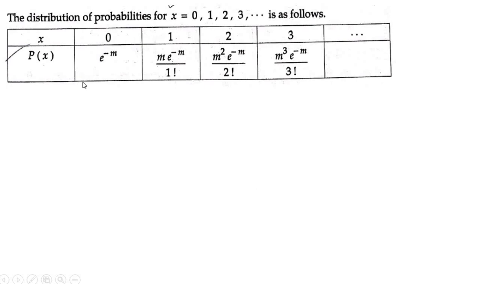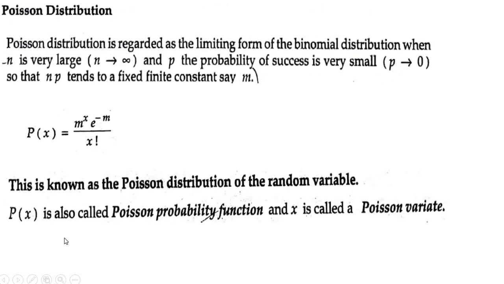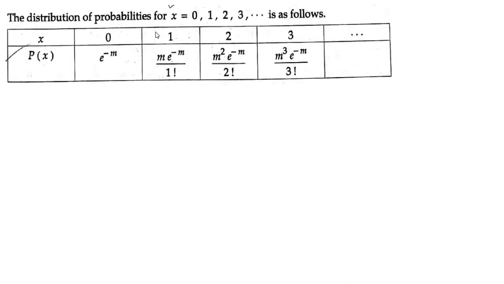When x is equal to 0, what is p of x? See, p of x is m to the power x e to the power minus m by x factorial. When you substitute x equal to 0, what is p of 0? M to the power 0 is 1, into e to the power minus m, divided by 0 factorial. 0 factorial is also equal to 1, so 1 divided by 1 is 1, and 1 into e to the power minus m is e to the power minus m.